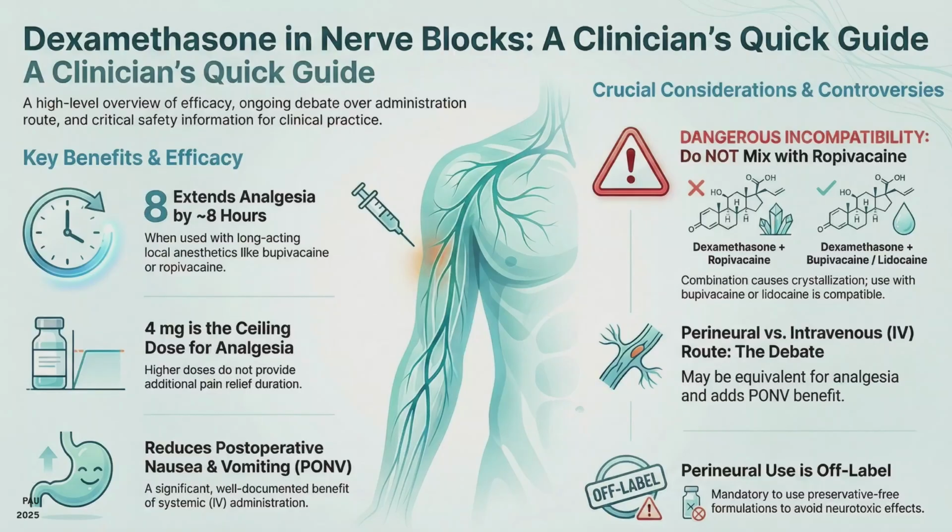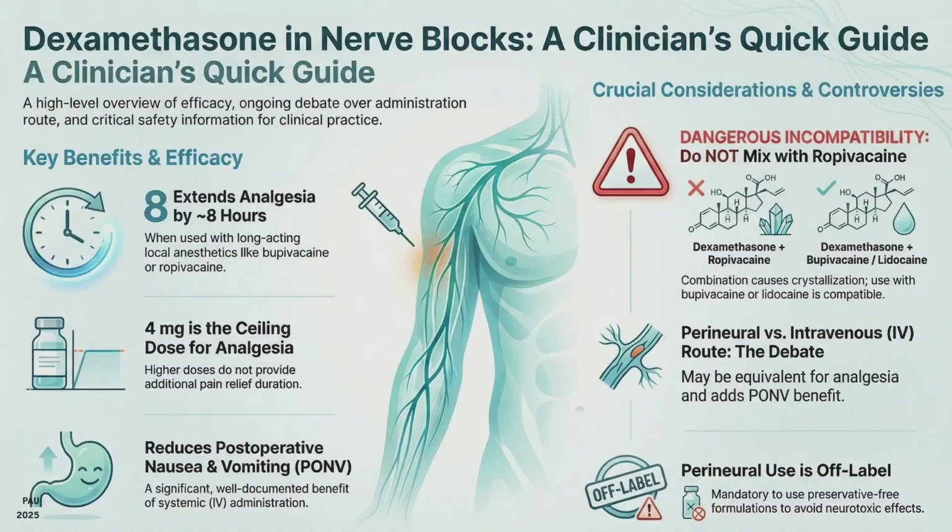Coming to the most common and well-versed drug used for prolonging the duration of analgesia, that is dexamethasone. The main action is at the glucocorticoid receptors at the sensory nerve axons, which leads to increased expression of the inhibitory potassium channels, leading to alteration in the action potential and prolonging the duration of blockade. It also has anti-inflammatory properties as well as vasoconstriction, leading to prolonged contact time with the nerve fibers. So dexamethasone prolongs the duration of action by 8 hours.